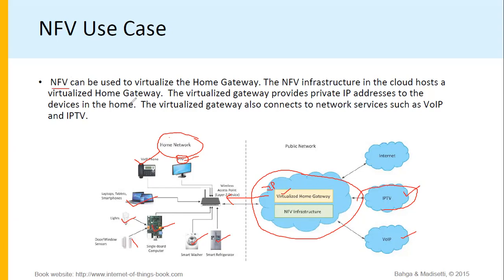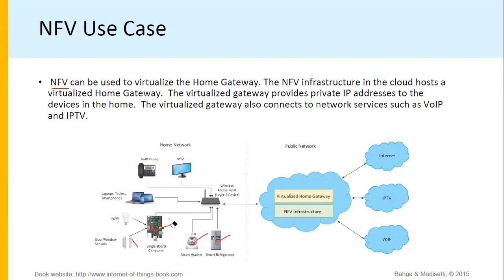So NFV can be used to virtualize the home gateway. The NFV infrastructure in the cloud hosts a virtualized home gateway. The virtualized gateway provides private IP addresses, remember, private IP addresses to the devices in the home. The virtualized gateway also connects to the network services such as VoIP, voice over internet protocol, and IPTV, internet protocol television.